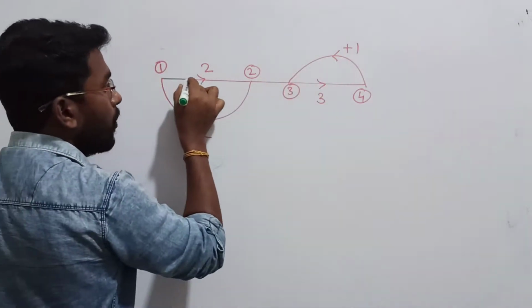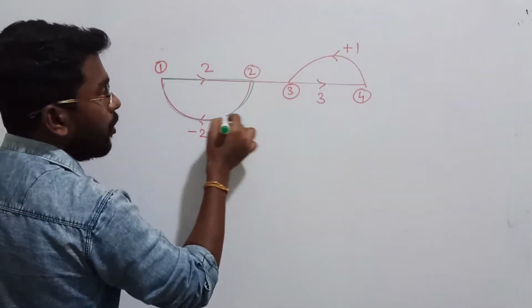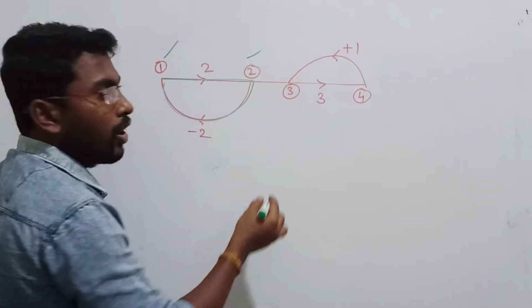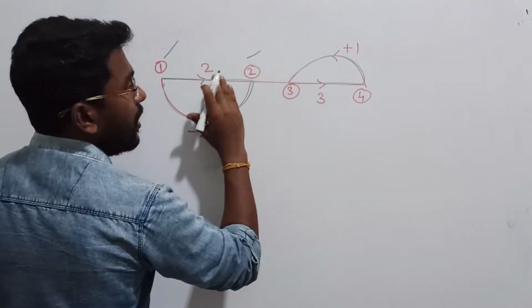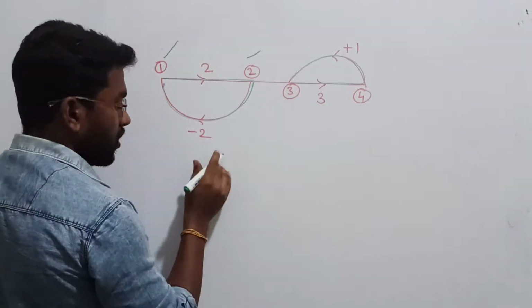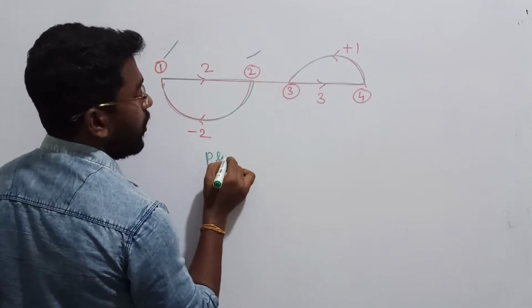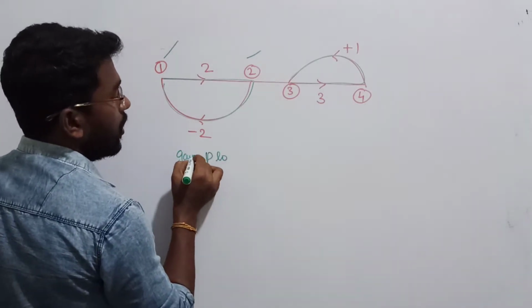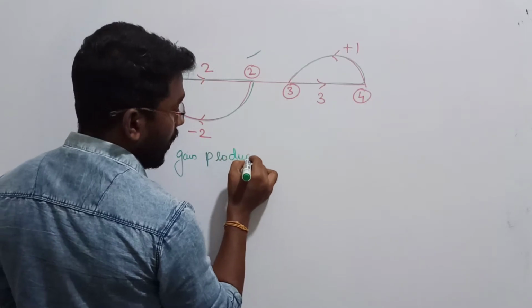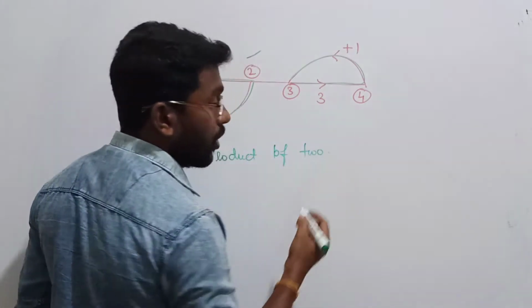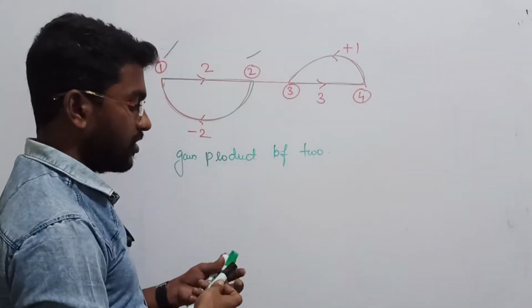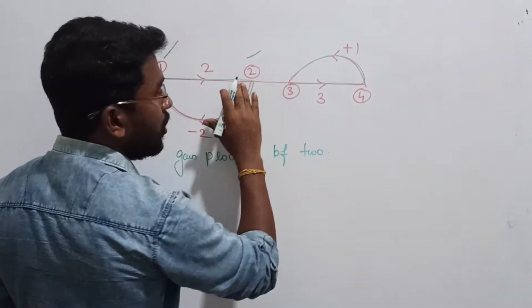See, to create loop number 1, I am using node 1 and node 2. To create loop number 2, I am using node 3 and node 4. So they are not interconnected with each other. So the question is the gain product of two non-touching loops. These two loops are not touching each other.